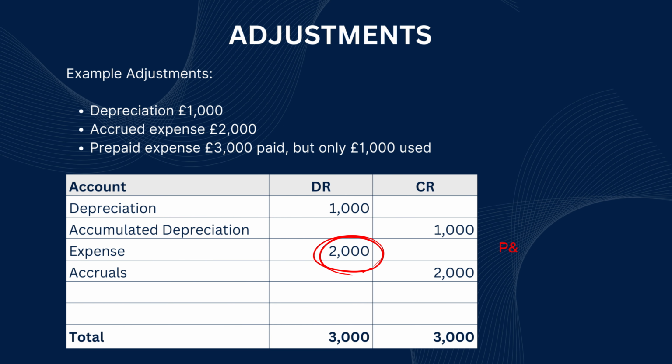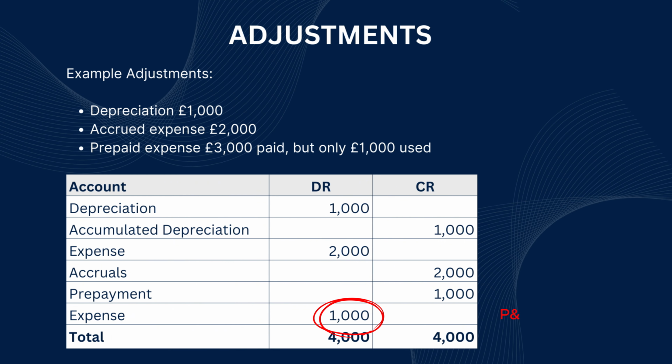Next, accrued expenses. This is when we have incurred an expense but have not yet paid it. The expense is recorded in the correct period, even though payment will happen later. Now prepayments. Suppose we paid £3,000 in advance, but only £1,000 relates to this period. We only recognise the portion used, debit expense and credit prepayment. The remaining £2,000 stays as a prepayment asset because it relates to a future period. This separates what has been used from what is still a future benefit.